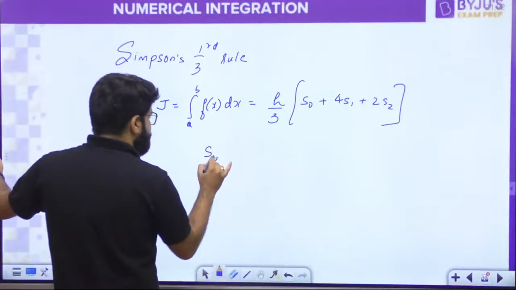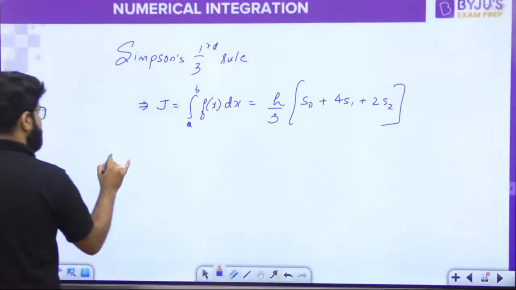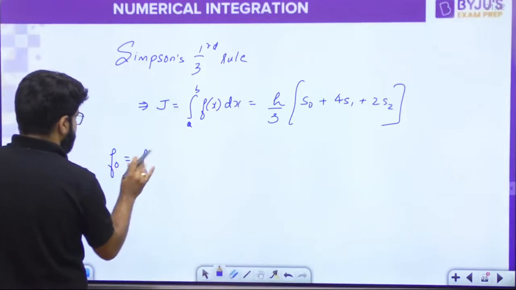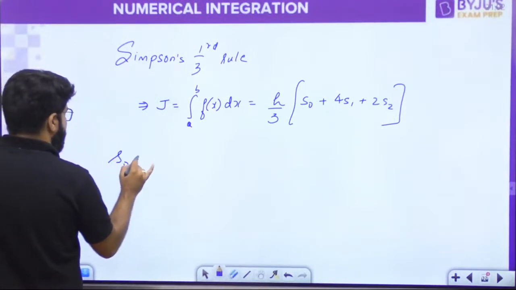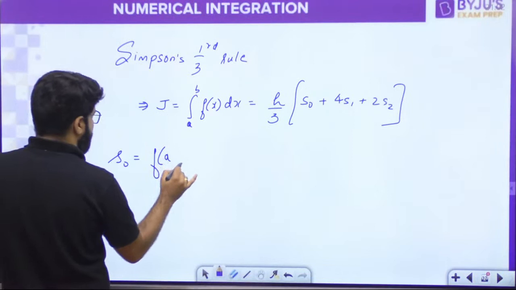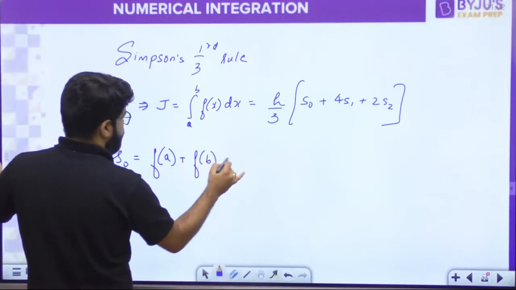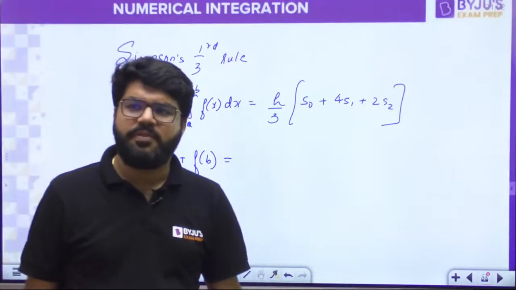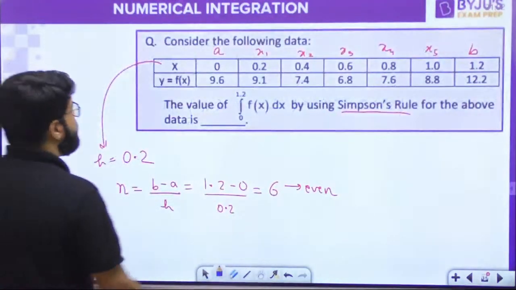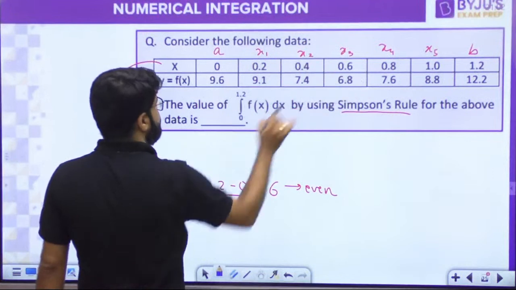What is the s0? Okay, chalo. What is the s0? It is the sum of, अरे यार f0 नहीं, s0. S0 I told you, sum of the endpoints fa plus fb. Now we know the values. Take it up from the table. What is fa plus fb? What is fa plus fb? 9.6 and 12.2.